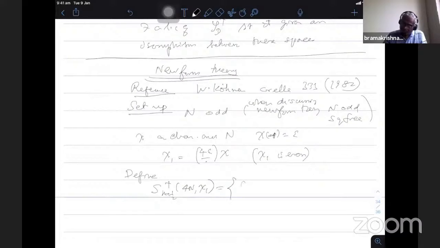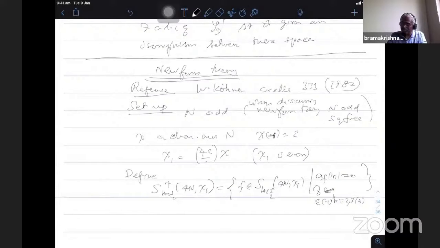With this you define the space of cusp forms on the group gamma 0 of 4N with character chi1, with the condition that a_f(n) is 0 if (-1)^k epsilon n is 2 or 3 modulo 4. Now the notation is increasing because of the extra assumption that chi is any character, so the parity of chi also comes into the picture in the definition.